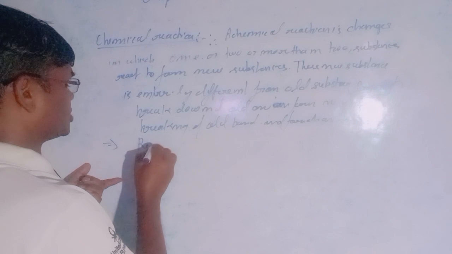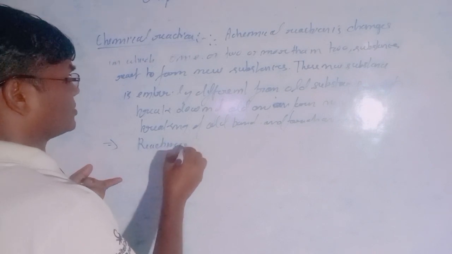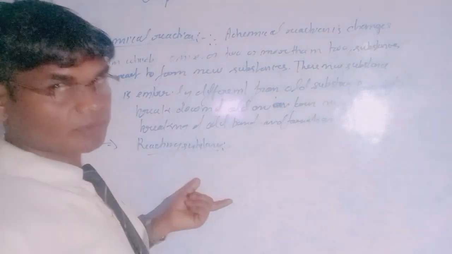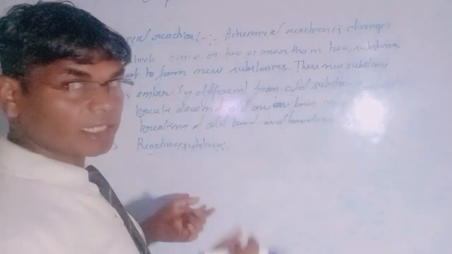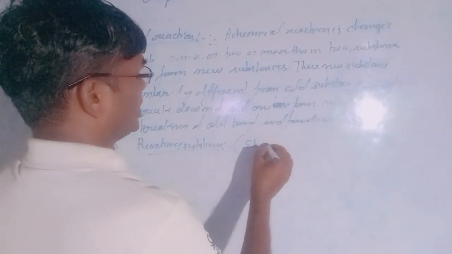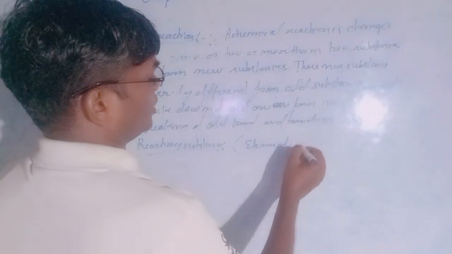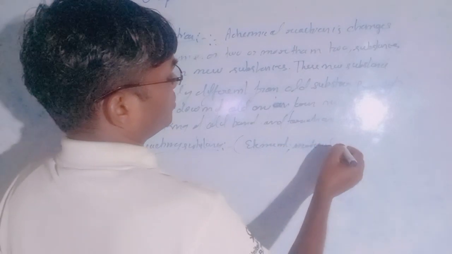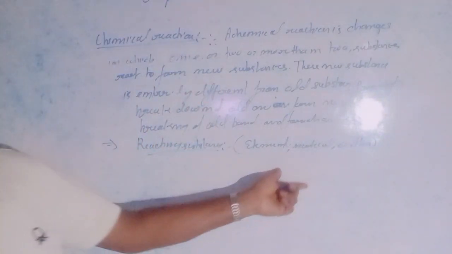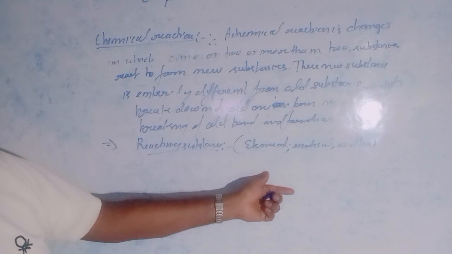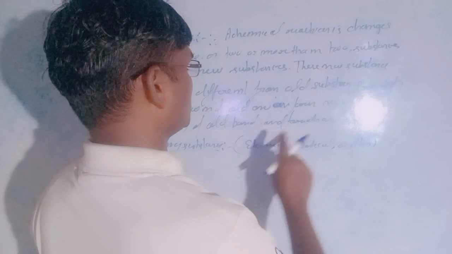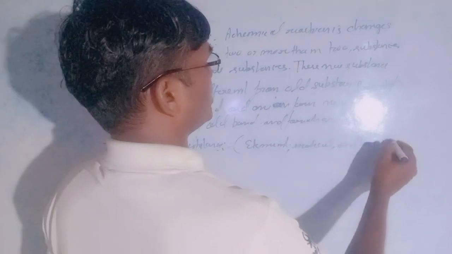So what will be the reacting substance? The reacting substance can be atoms, molecules, elements, or ions.